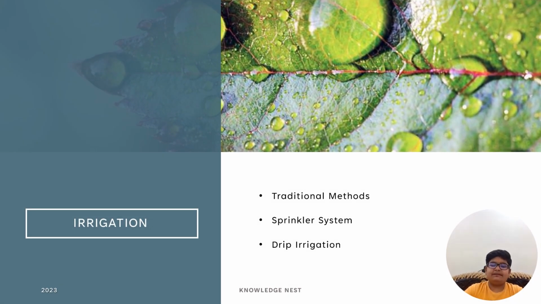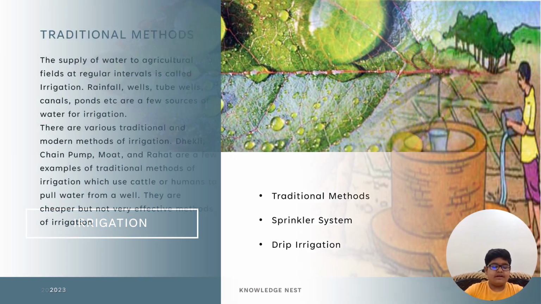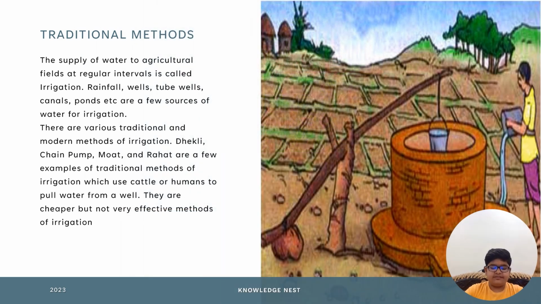अब हम लोग जान लेते हैं इरिगेशन के बारे में. There is no life without water. All living beings need water to survive. A good crop yield requires the availability of the right amount of water. For proper growth and development of seeds and plants, water is very essential.